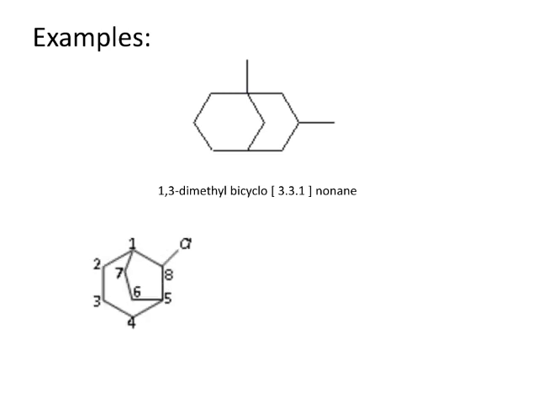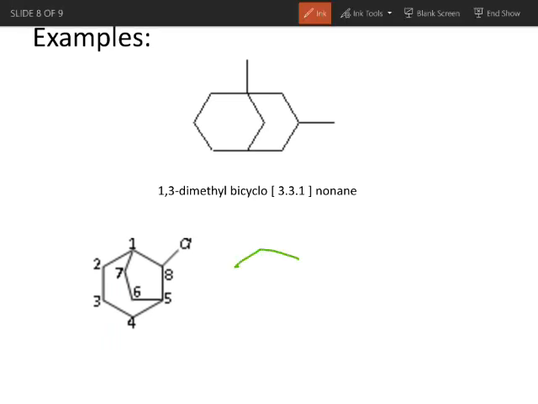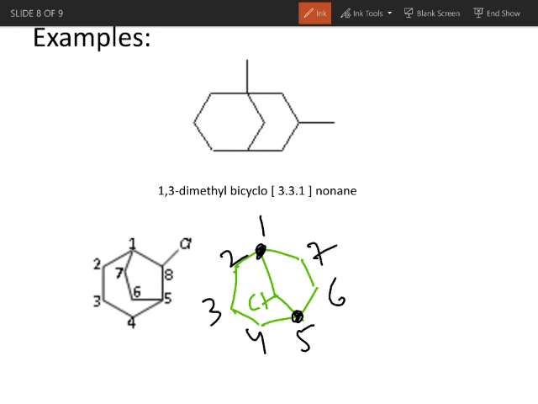Let's have some more examples. This structure can also be drawn like this, which is very easy. Here Cl is present, chlorine. Now these two are bridgehead carbons. On the right hand side we have 2 carbon atoms, on the left hand side we have 3 carbon atoms. So numbering should start from either side, 1, 2, 3, 4, 5, 6, 7, and this is 8.